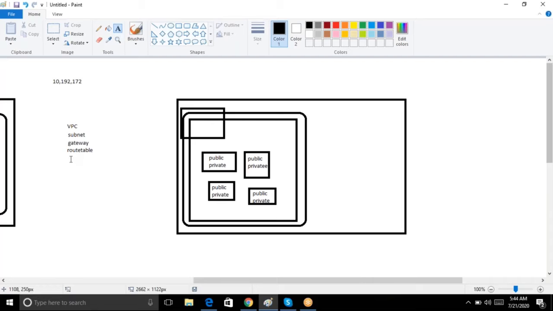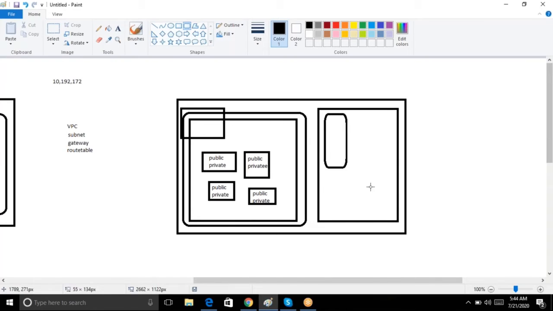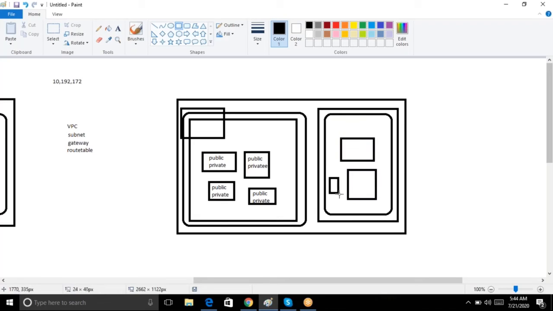Exactly, guys. Maybe some application or some teams in your project will ask you, I need a separate network for my server. In that case, a VPC will be created. Then after that, a subnet, and in this subnet your servers will be there. Again, this needs a gateway also. This is called an internet gateway, to enter into this network.